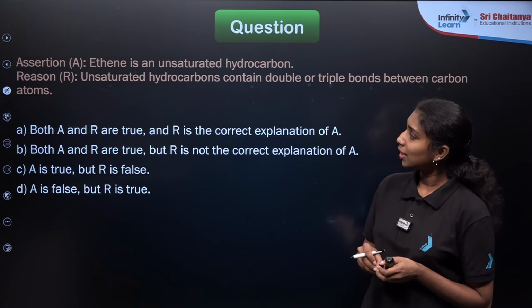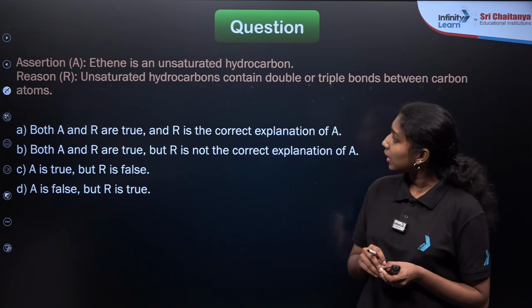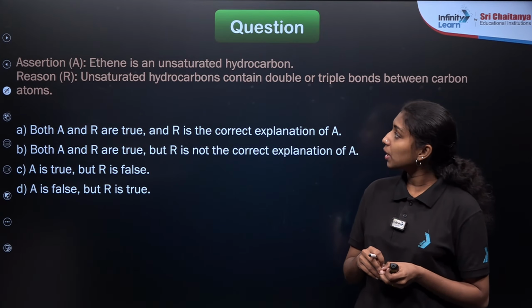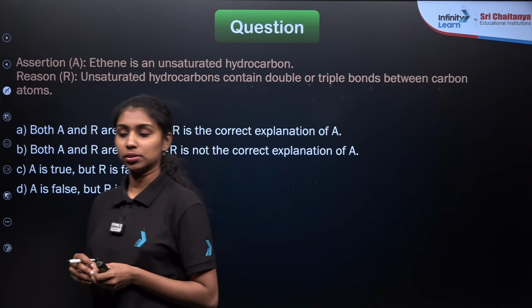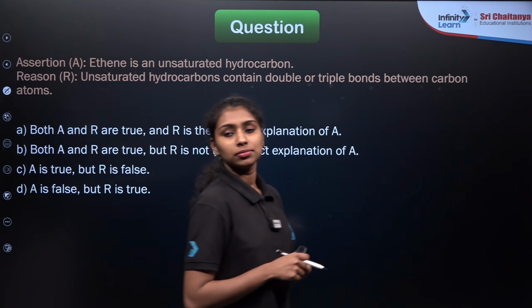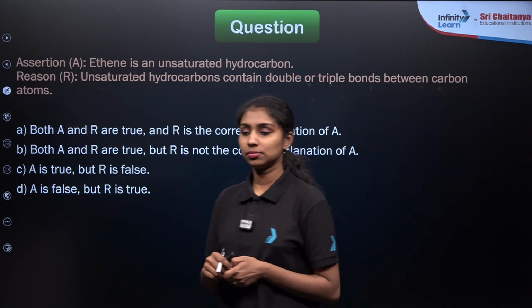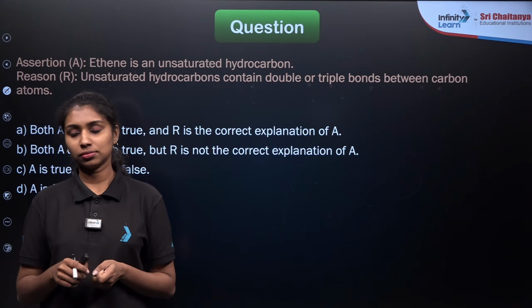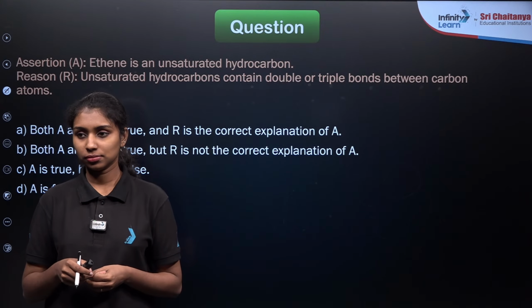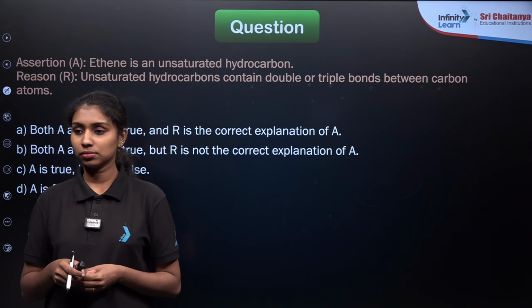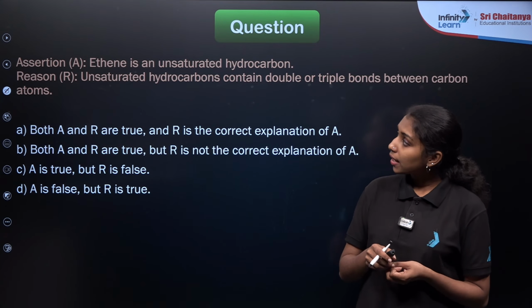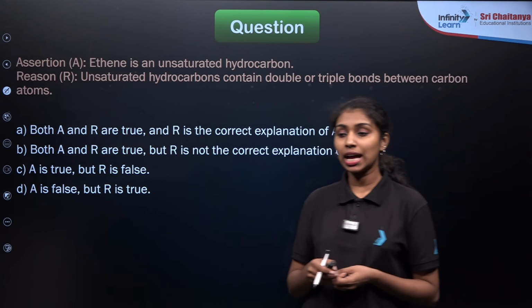Here is the next question. Assertion and reason again are given here. Ethene is an unsaturated hydrocarbon, and the reason is given: unsaturated hydrocarbons contain double or triple bond. So what will be the answer for this question? Is ethene an unsaturated hydrocarbon or not?